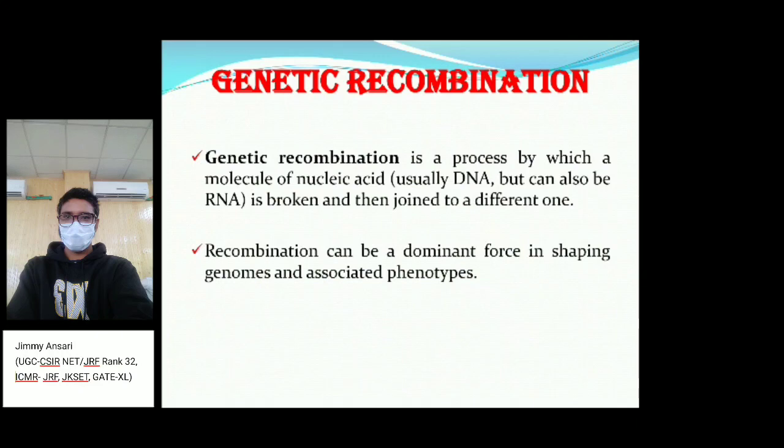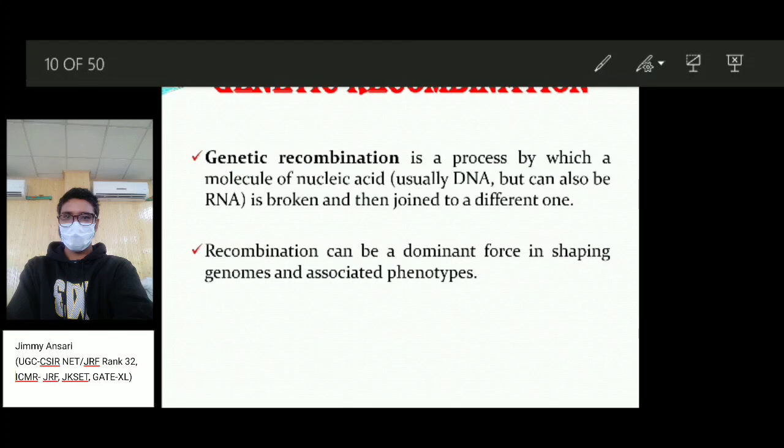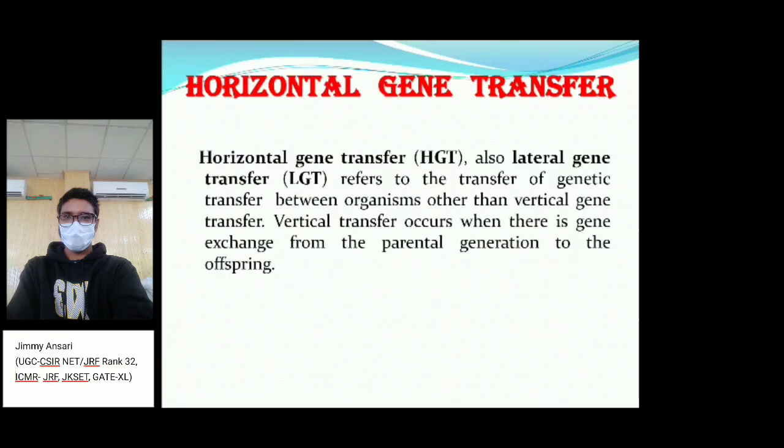So what is genetic recombination? Recombination is a process by which molecules of nucleic acid, generally DNA, sometimes RNA, are broken and then joined into a different one. Recombination can be a dominant force in shaping the genome in association with phenotypes. Recombination generally does not affect the genome itself, but it will change the phenotypic characters, the ones we can see with our eyes.